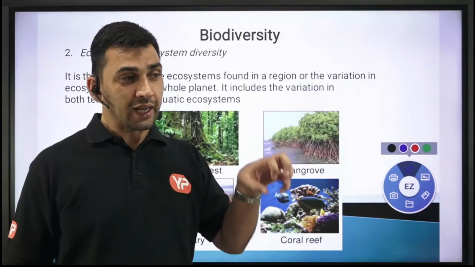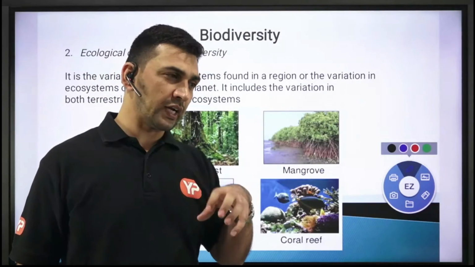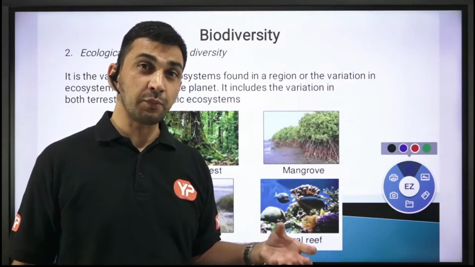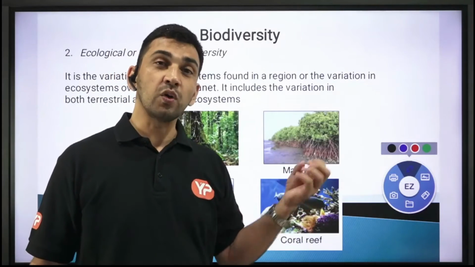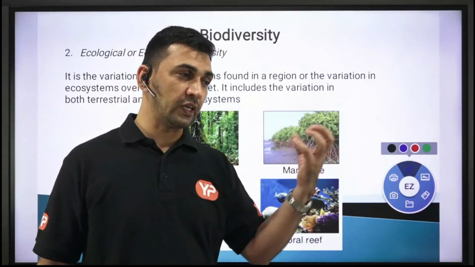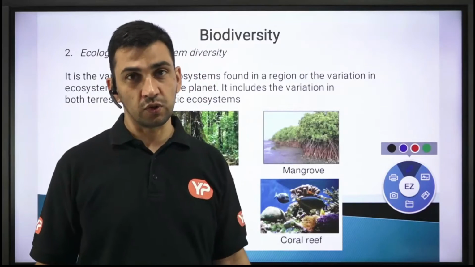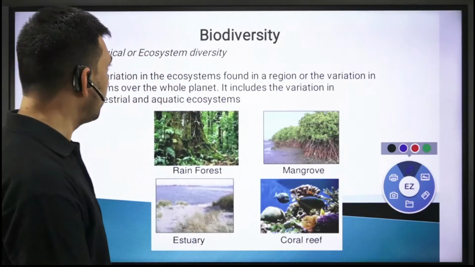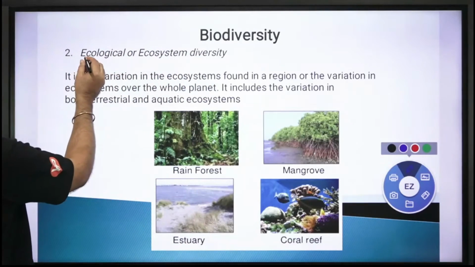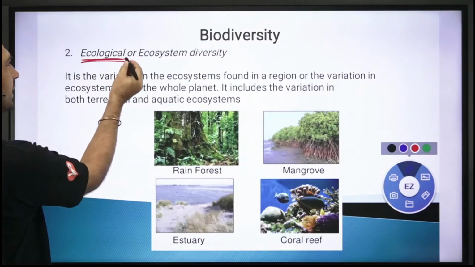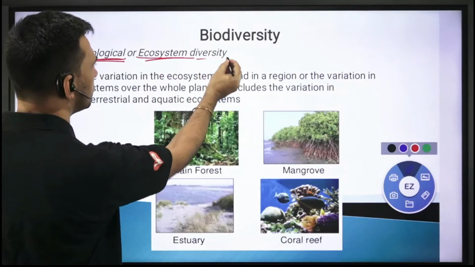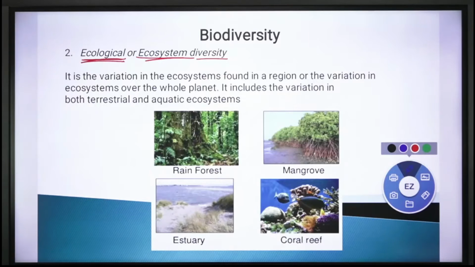So the larger the number of different ecosystems, obviously you're going to have a different variety of life forms that will exist in those ecosystems. So biodiversity also includes ecological diversity, or you can just call it ecosystem diversity, right?